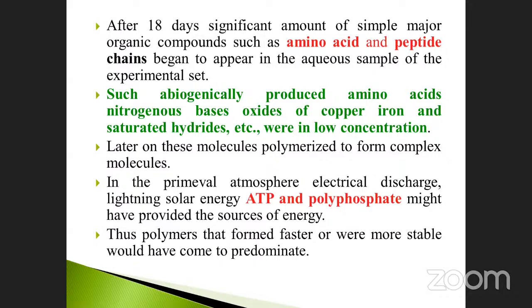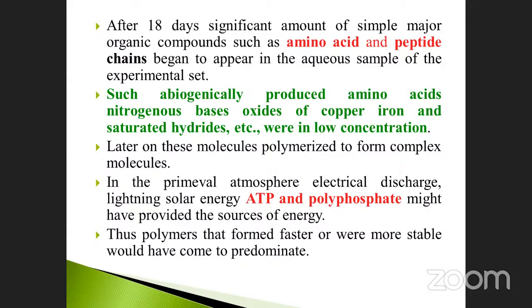That is also one of the polymerase states, more than one amino acid. That is the reason a simple molecule is converted into a complex molecule by the process called molecular polymerization. In the primeval atmosphere, electrical discharge, lightning, solar energy, ATP and polyphosphate might have provided the source of energy. After that, ATP molecules may be synthesized. Thus, polymers that formed faster or were more stable would have come to predominate. That is the final stage.